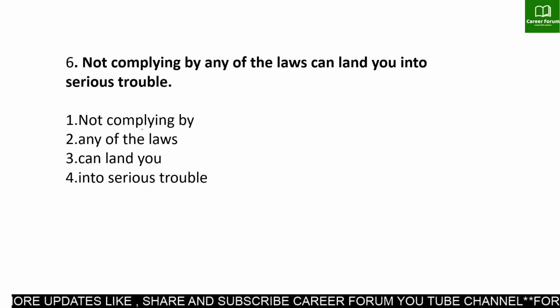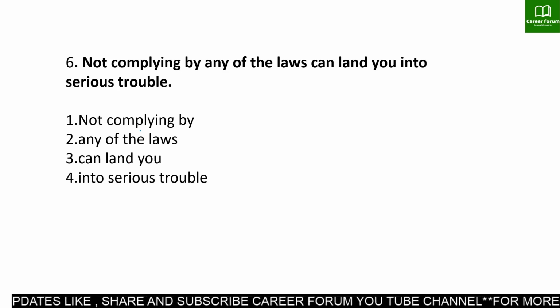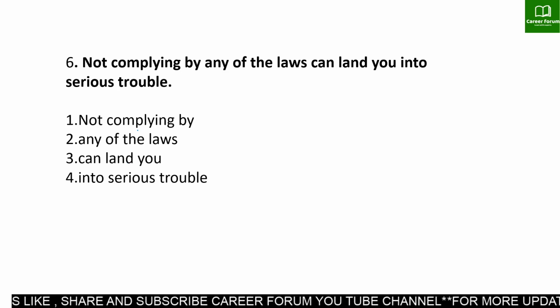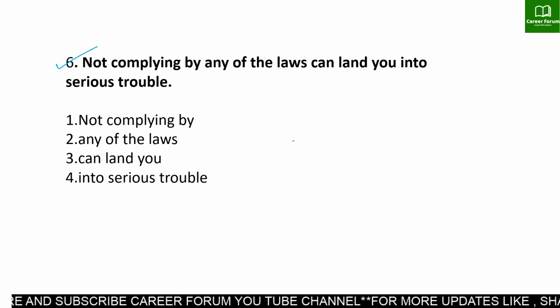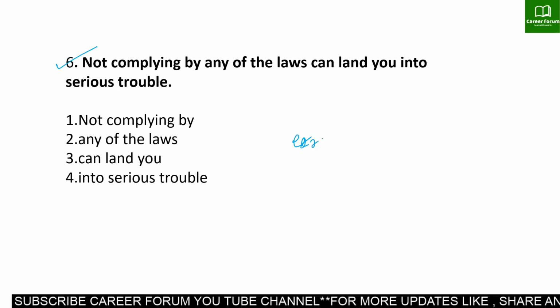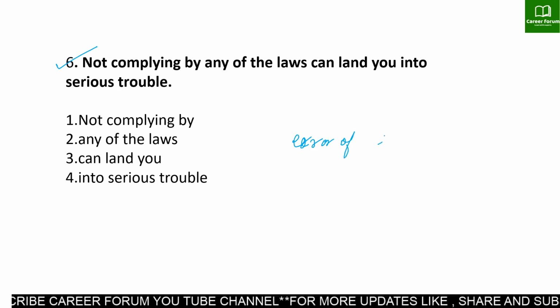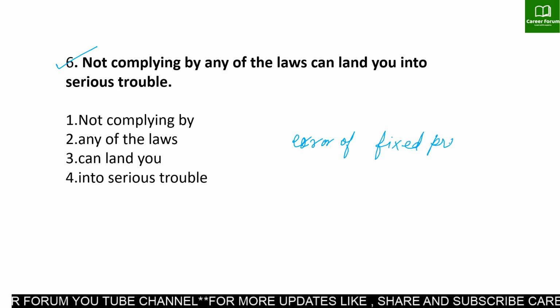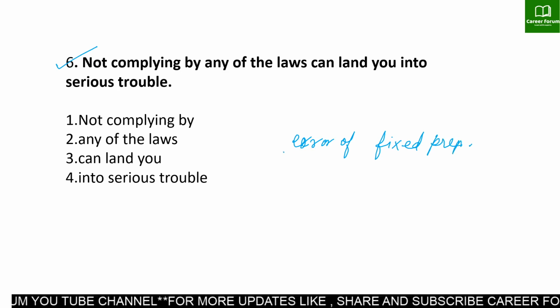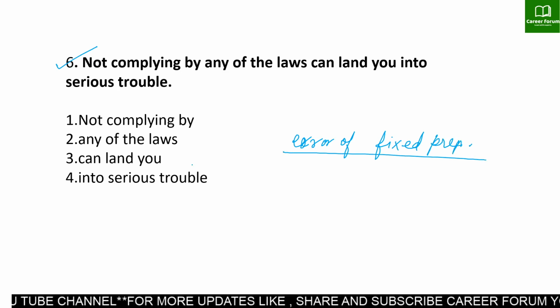Sixth one: "Not complying by any of the laws can land you into serious trouble." This sentence has an error of fixed preposition, one of the most important topics of grammar.